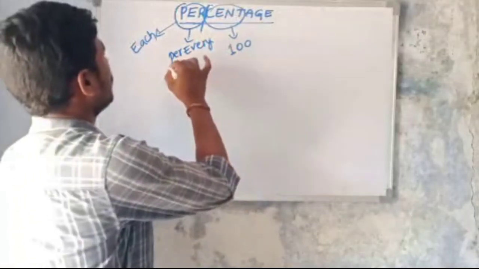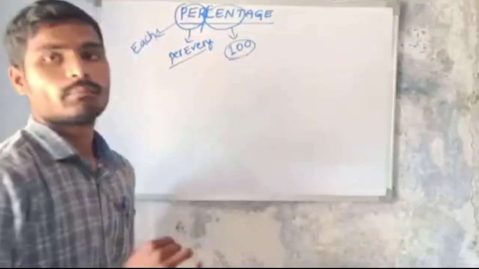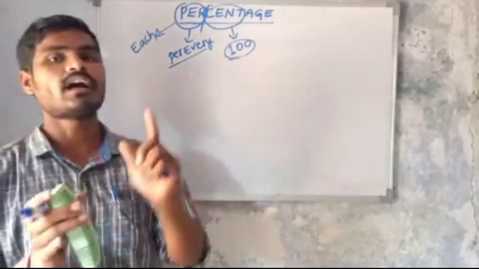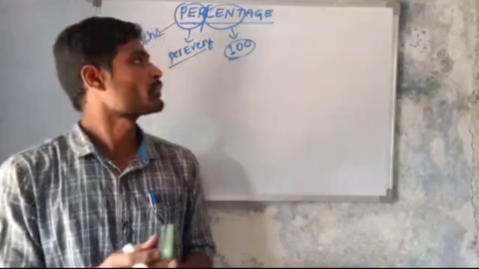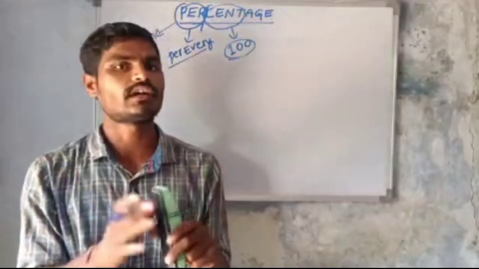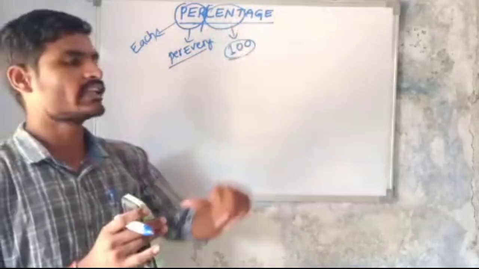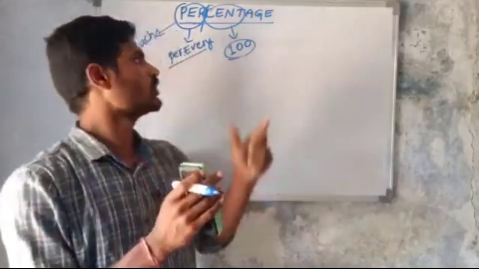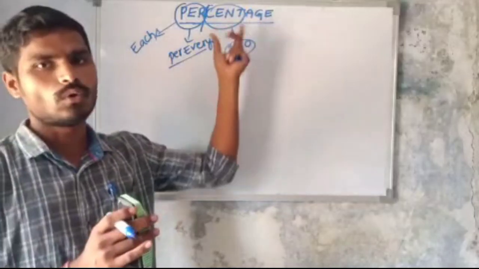So it means per every 100. So percentage means per every 100. The simple meaning is how many per 100. In Telugu, vandaki enni. That is what percentage is.